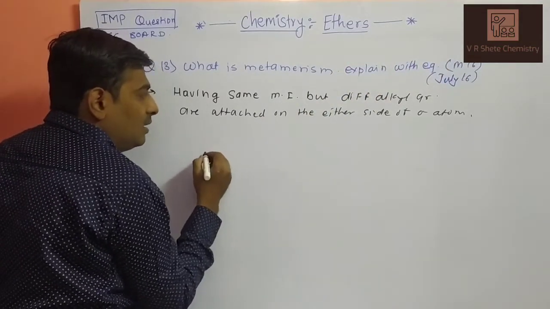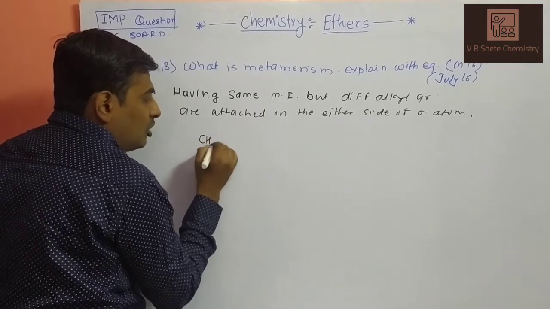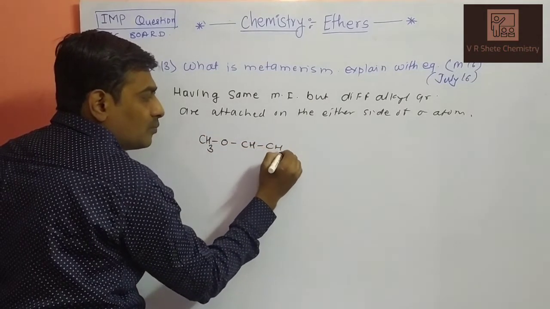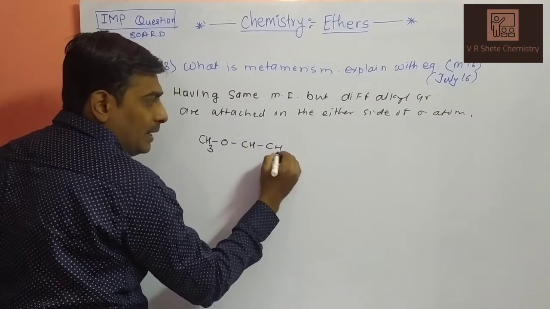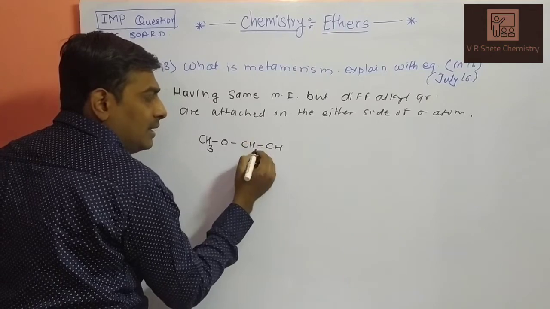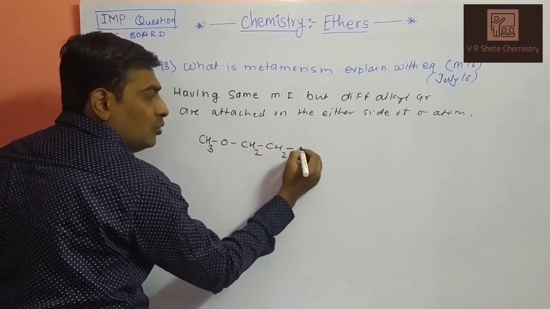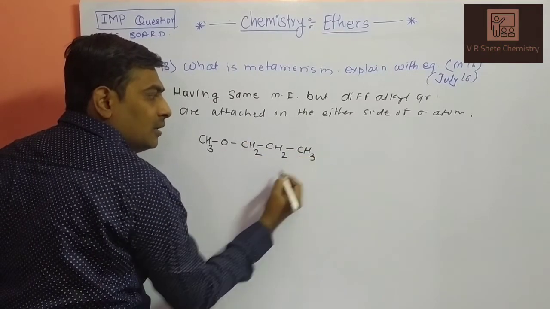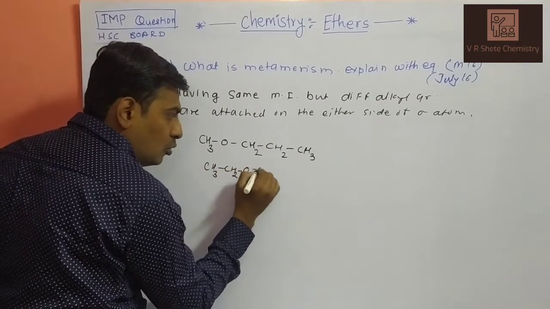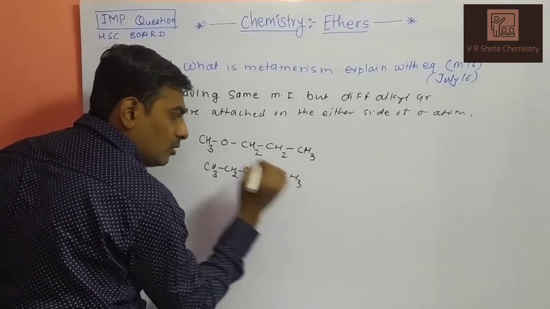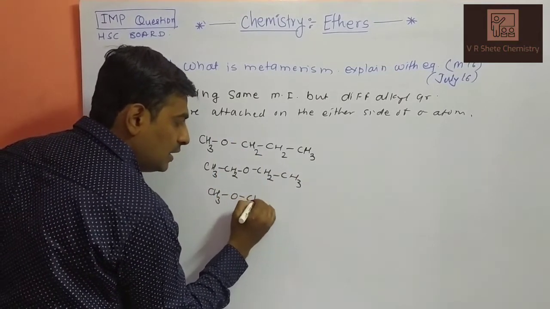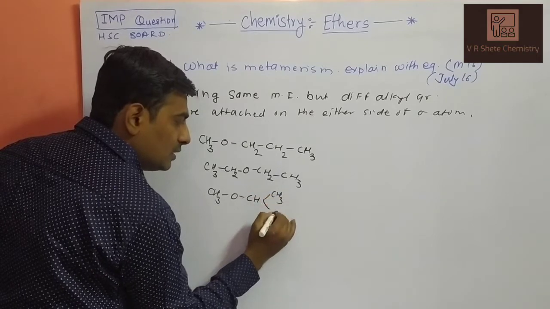If you observe the structure of methoxypropane, it may be a normal chain substitution like this one, CH3, CH2, CH2, CH3. So this structure may be CH3CH2OCH2CH3, or it may be attached this way, CH3OCH(CH3)CH3.